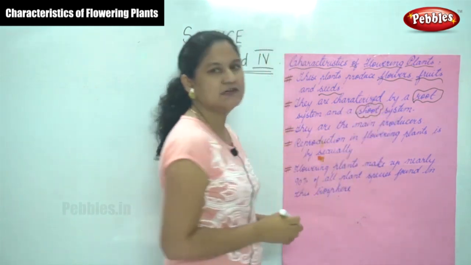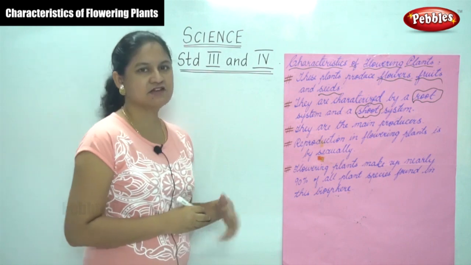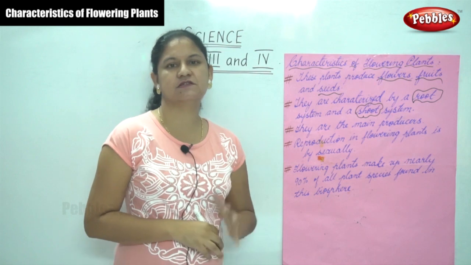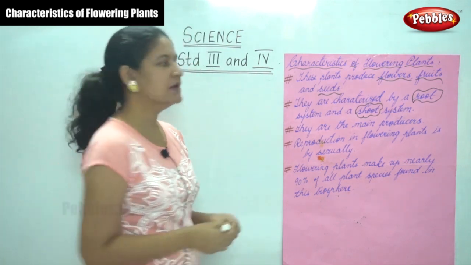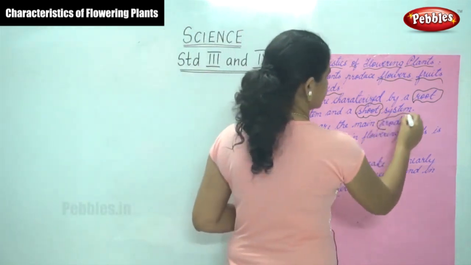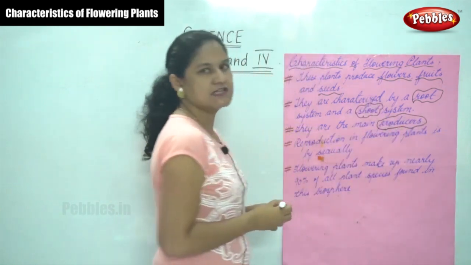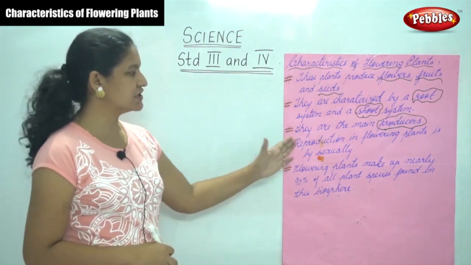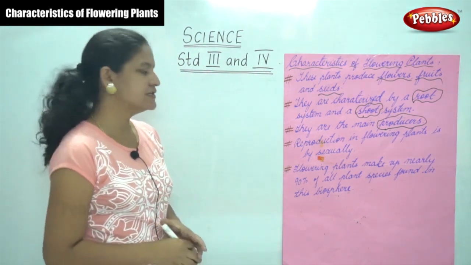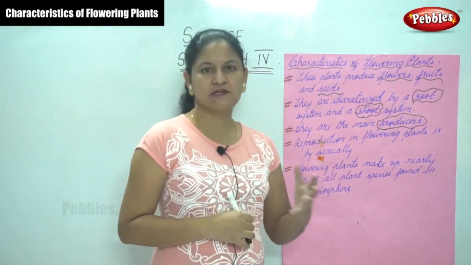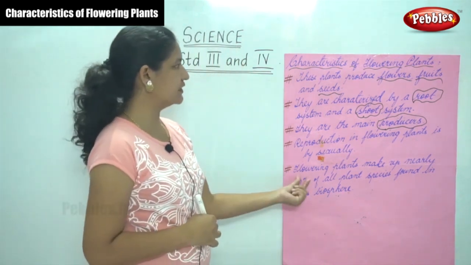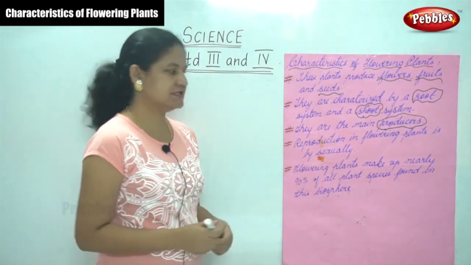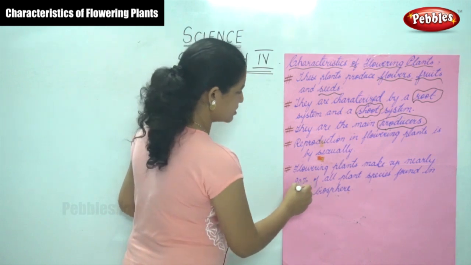The next characteristic of a flowering plant is they are the main producers. They produce all the flowers, fruits and leaves. The next characteristic is reproduction in flowering plants is sexual. And the next characteristic is flowering plants make up nearly 90% of all plant species found in this biosphere.